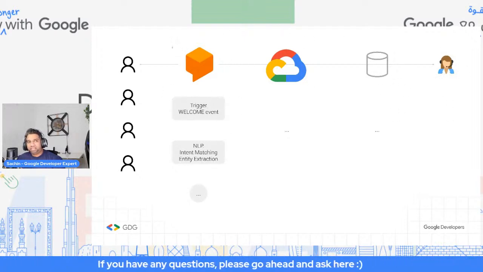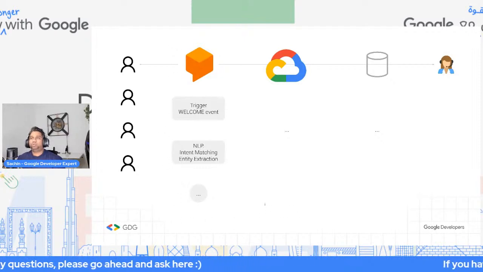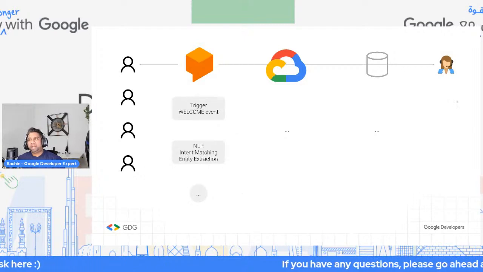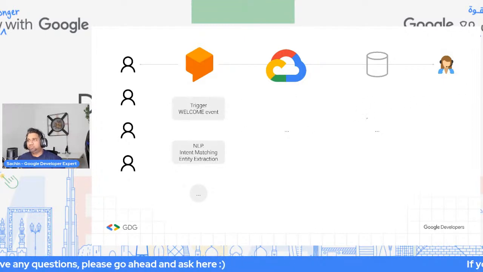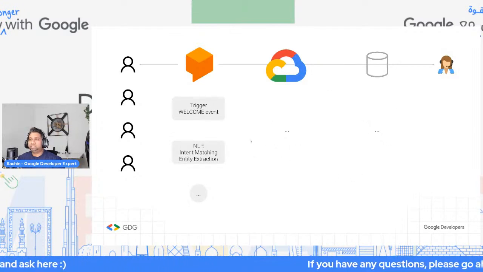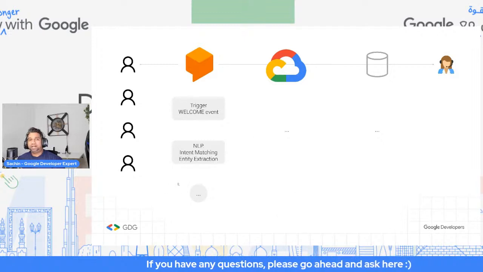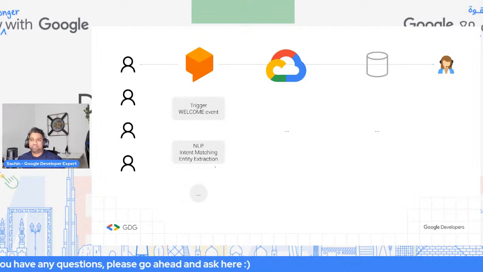There might be cases where your bot cannot handle all the queries, and at that time you want to switch the user directly to a human operator. In that case, I have a project that you can check out as well. I'll show you the demo of that towards the end of this session. These are basically what we'll be trying to do. I'll also show you how we can integrate machine learning APIs to better understand the user. That's another important element.